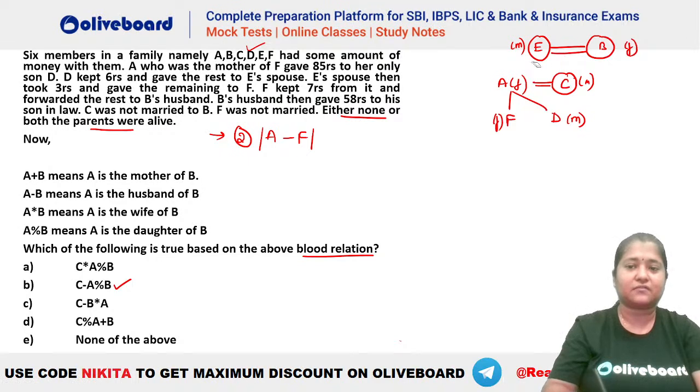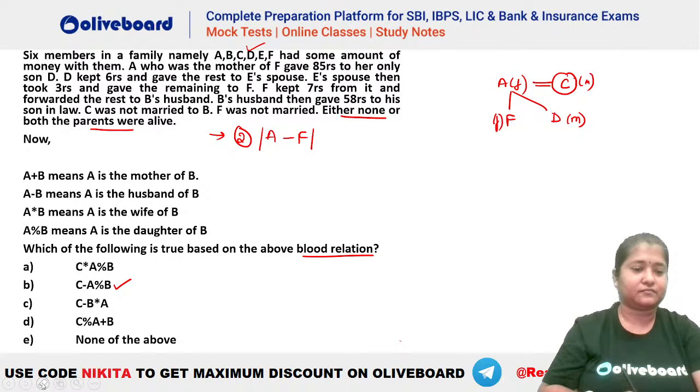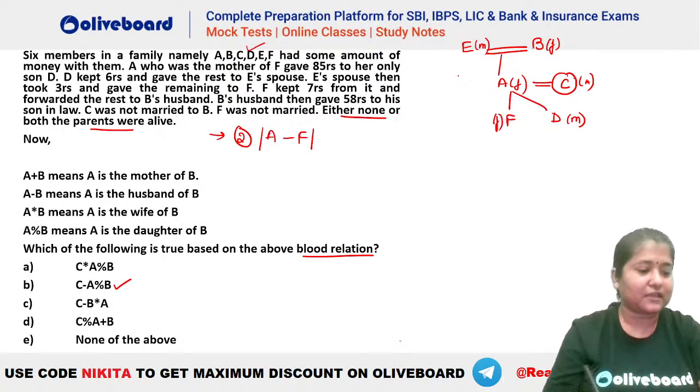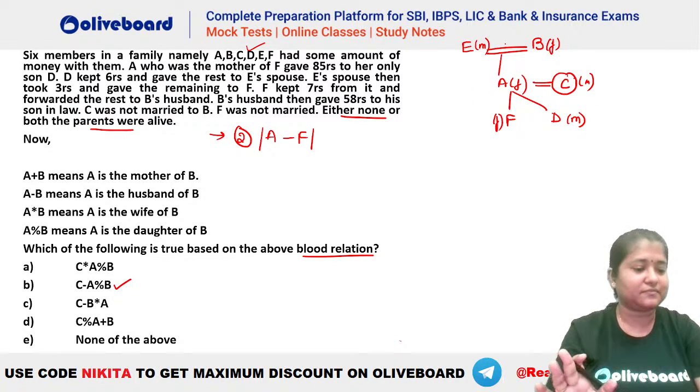Otherwise it will be reversed. This is how it will be formed. And B has a husband. So B is a female person, E is a male person. Are we clear with this family tree, guys?